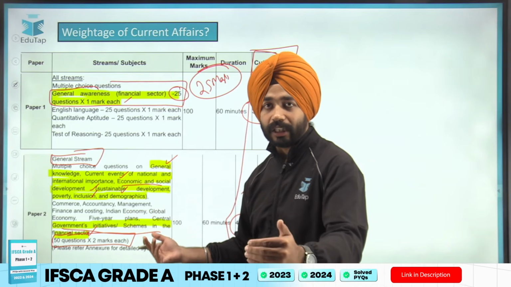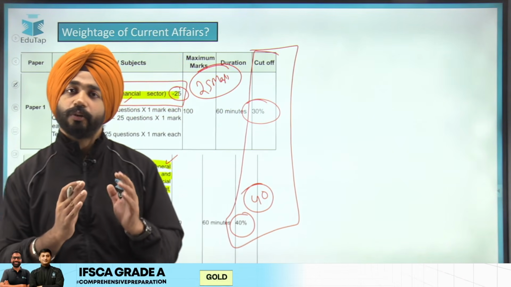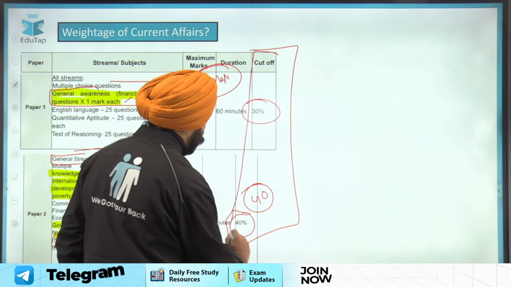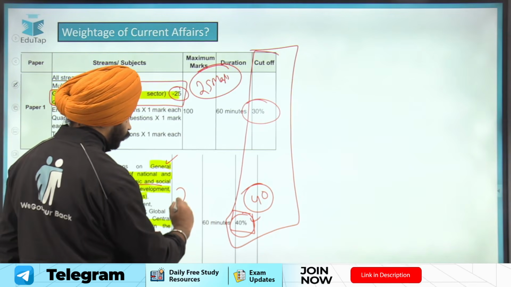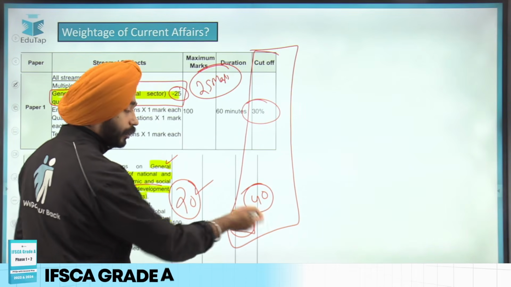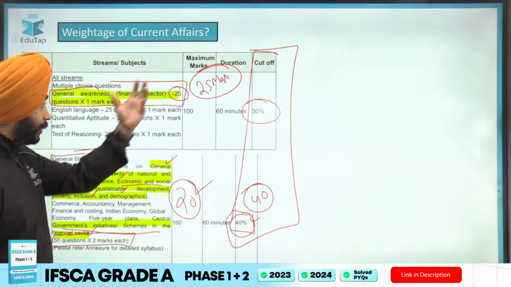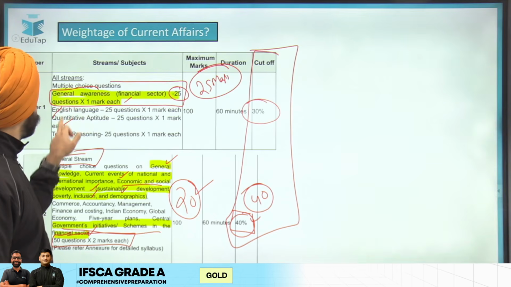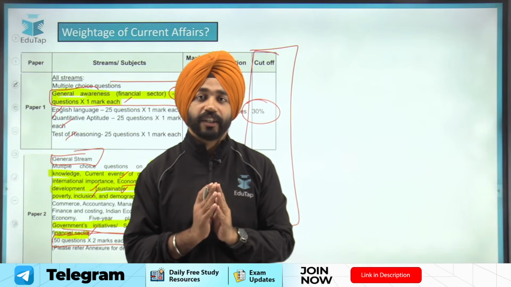We will just discuss that thing also. Here, if you are attempting 30 to 35% questions of current affairs also, then also you can achieve this target of 40%. Because if you have to get 40% marks, you only have to get 20 questions right out of 50, which will come from these topics as well. And if you have to get 30 marks, you can get that from these sections also, right? So that is the first thing that you have to understand in this notification.